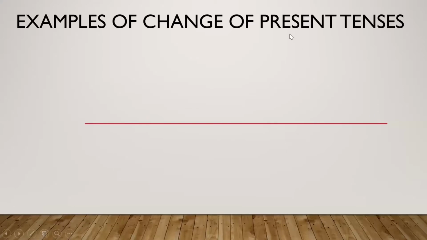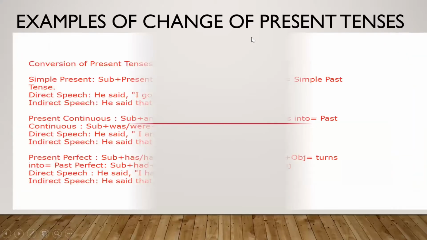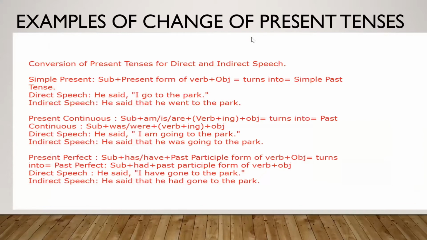In this slide, we will see examples of the changes of present tenses specifically. Let's see. Conversion of present tenses for direct and indirect speech. The structure for the simple present tense is subject, present form of the verb, plus object. This is the structure for simple present tense. Simple present tense turns into simple past tense.